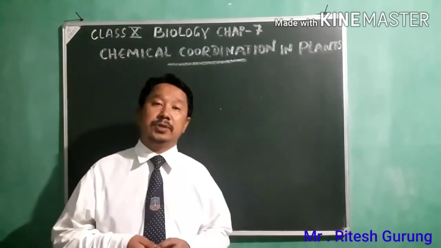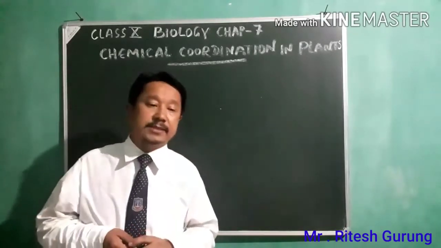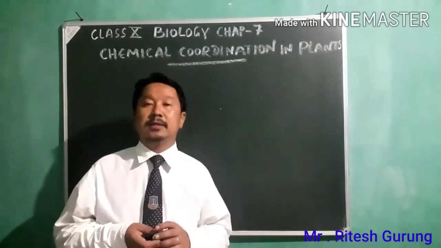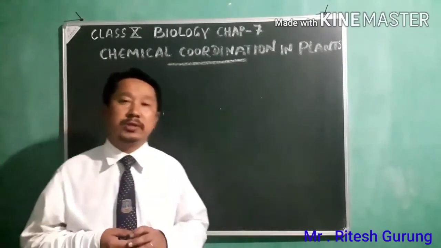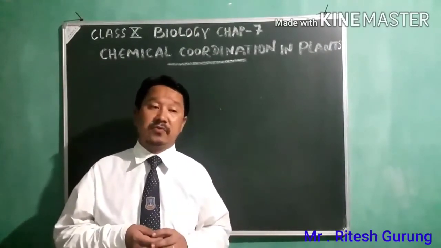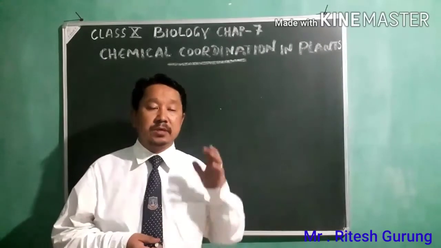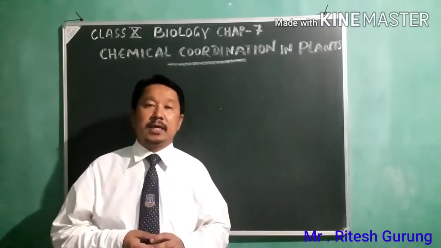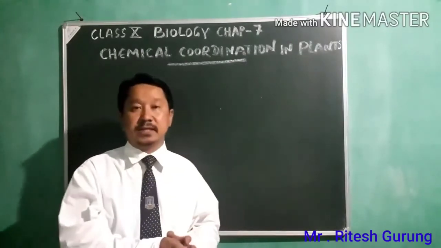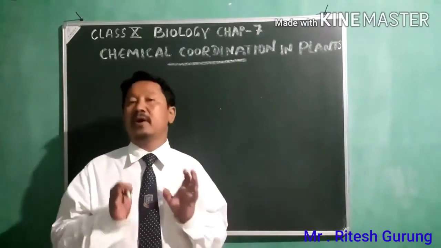Dear class 10, today we'll start a new chapter, chapter 7, chemical coordination in plants. In all living organisms, as you know, there are many different systems having different functions, and all those systems need to be controlled and coordinated by some system or by some substances so that they can work in a very efficient and effective way.